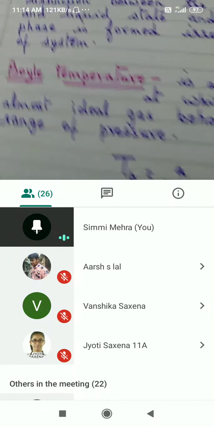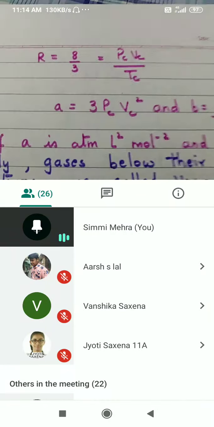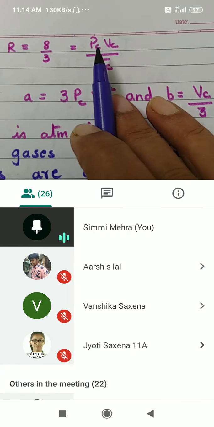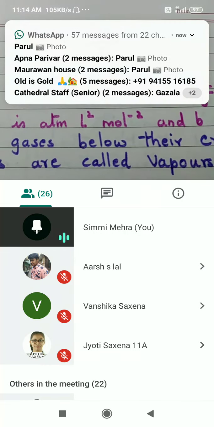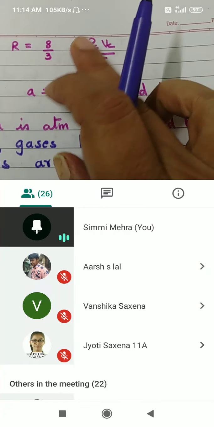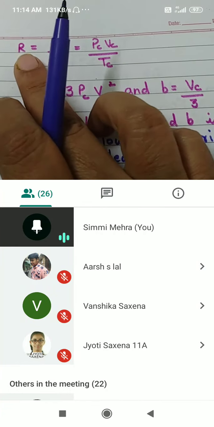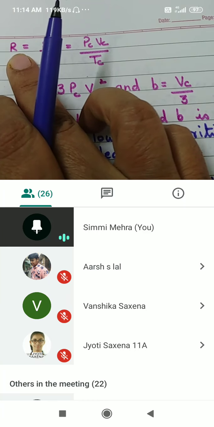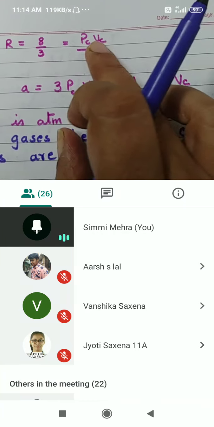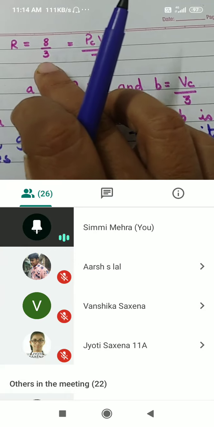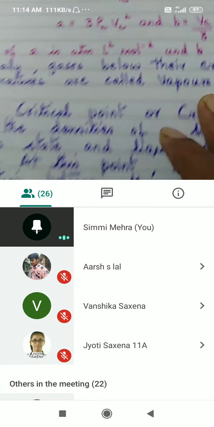All right, now this one formula I have given. PC is critical pressure, VC critical volume, and TC critical temperature. They are all related to each other, and the ratio PC VC upon TC is equal to 8 by 3 R, where R is the gas constant. All right.